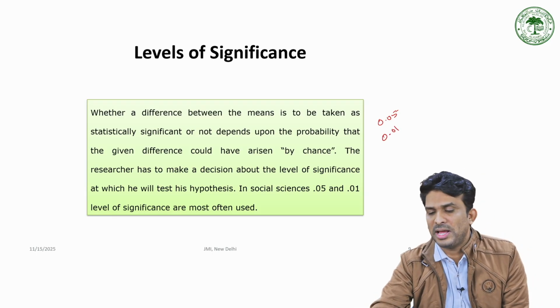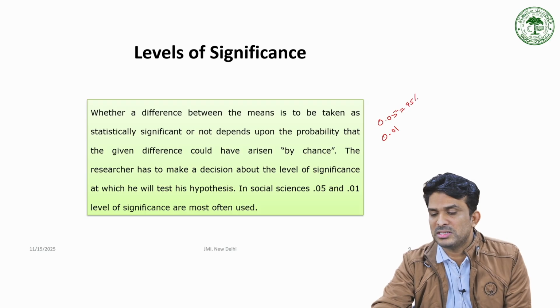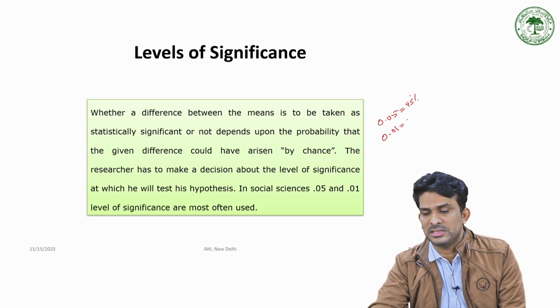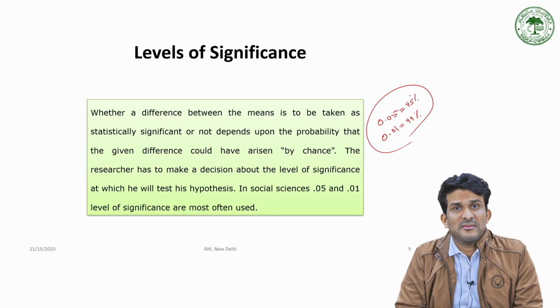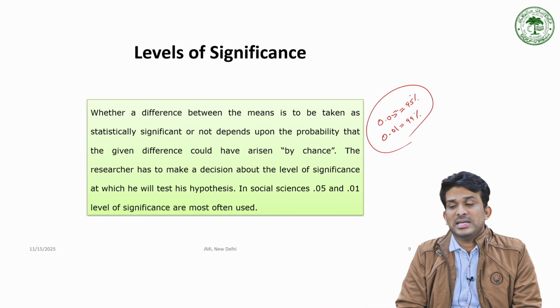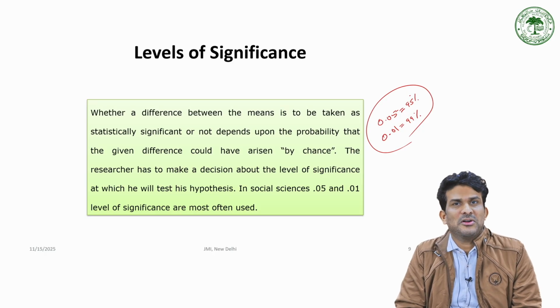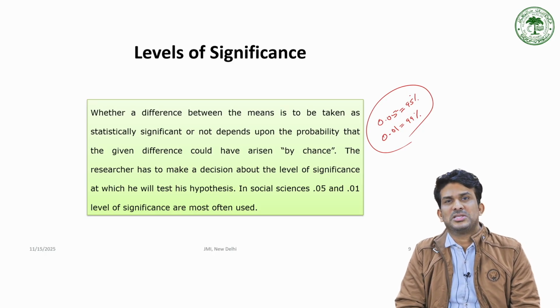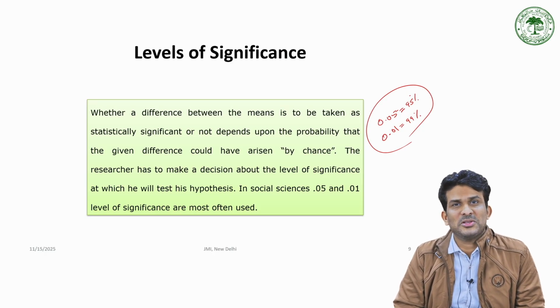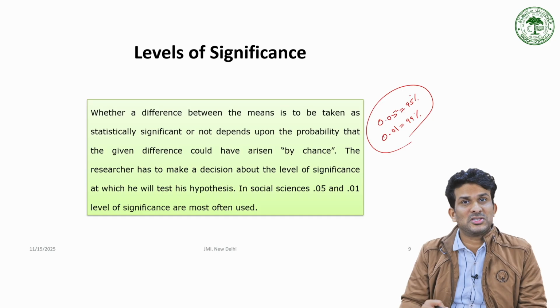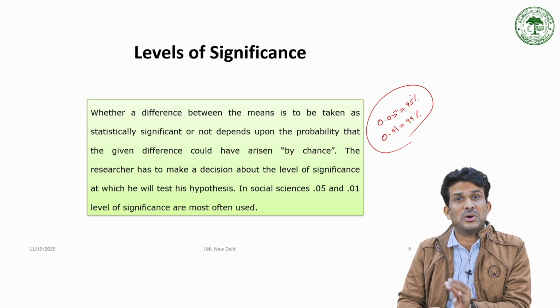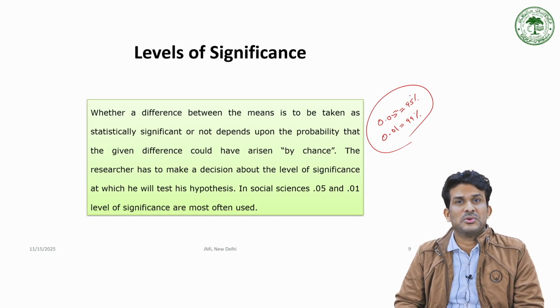It is also called the 95% confidence limit and the 99% confidence limit. In social sciences and behavioral sciences, we use the 95% and 99% confidence limits. In some of the sciences, it will be 99.99. So, levels of significance is which level you are taking into account while you calculate.